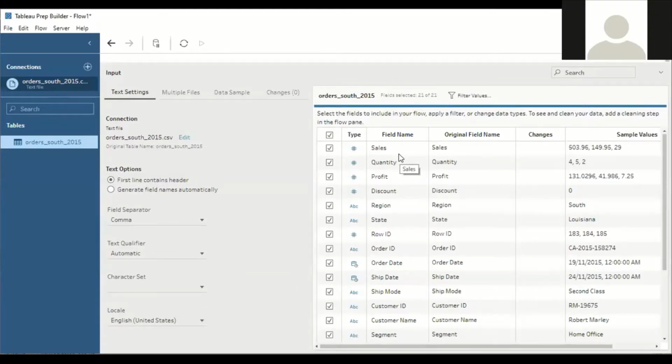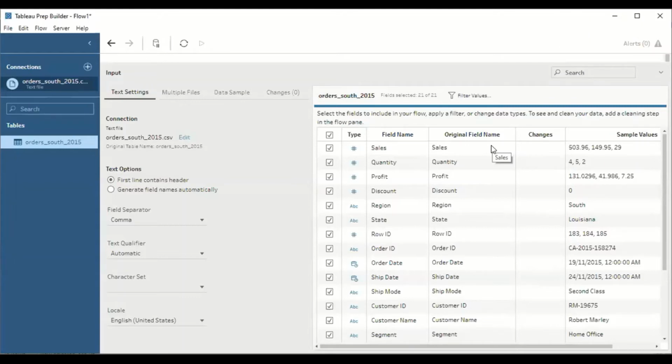But Tableau offers us the option to change the name of the fields in the Tableau Prep Builder. Suppose you take the first column called sales. I don't want the name of the column to be sales, I want something else. We can change it in the original field name. Hope you are understanding. And one more thing, mark my words: whatever changes you are doing in Tableau Prep, it is not going to affect your original file. The data will remain the same in the original file, but the changes you can see in the Tableau Prep Builder.